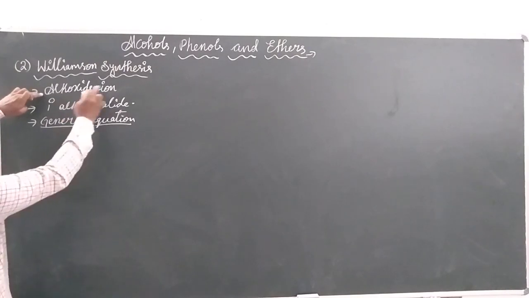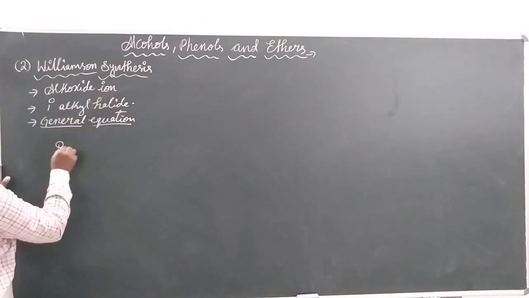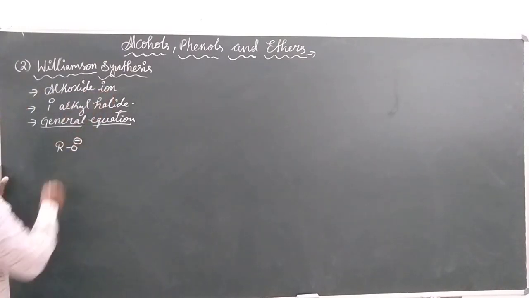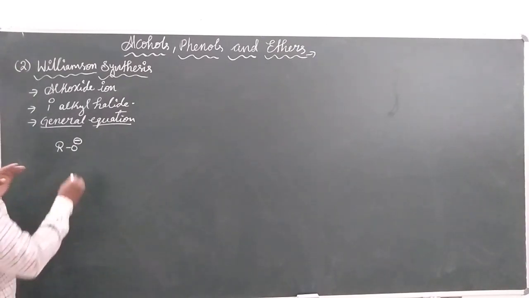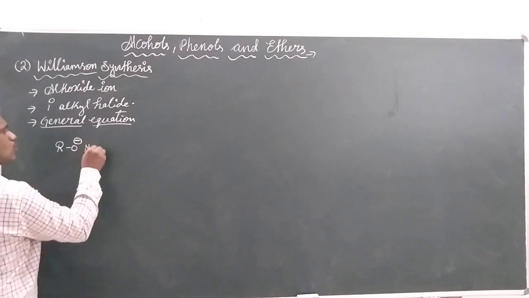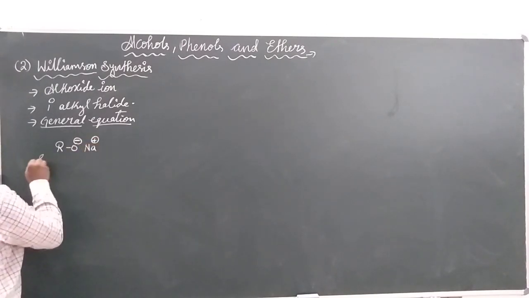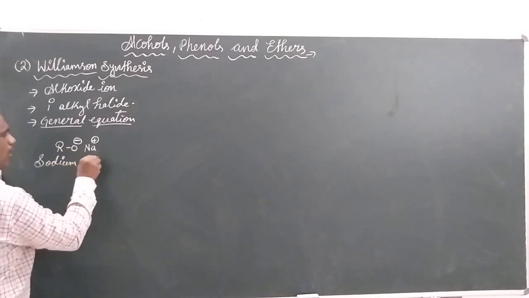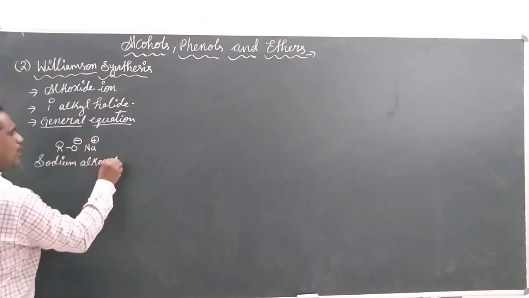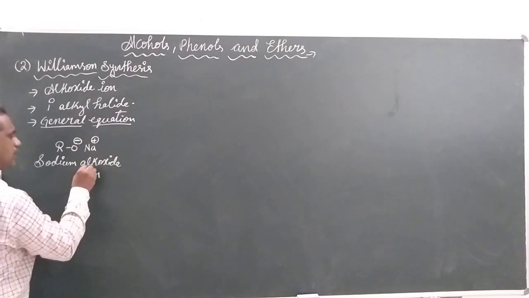See, alkoxide ion means the RO minus is called an alkoxide ion. It will be stabilized with a sodium ion, so this is called the sodium alkoxide.